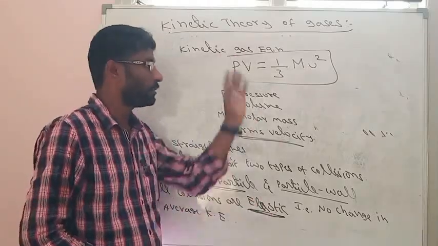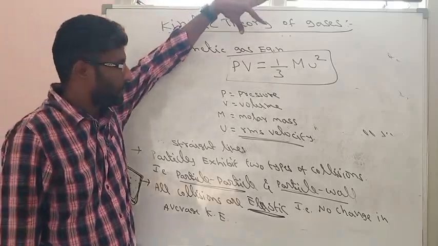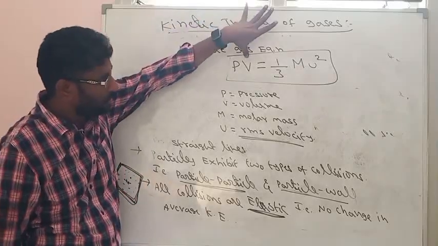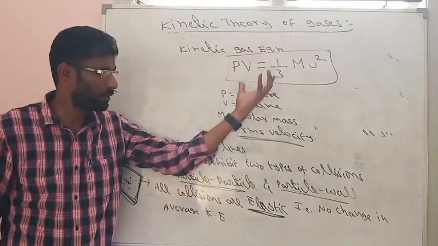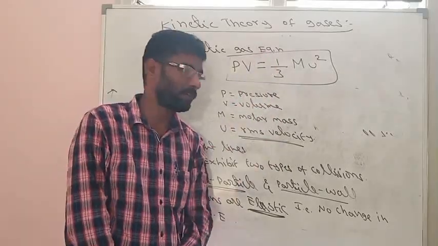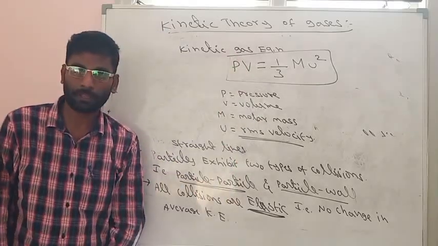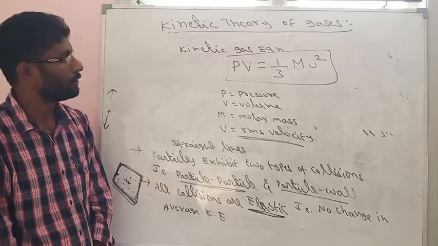These assumptions form the theory called kinetic theory. Based on this kinetic theory, the kinetic gas equation is proposed: PV equals 1/3 mu squared. There is a derivation for this equation, but we don't need the derivation, so you can directly remember this equation, PV equals 1/3 mu squared. So this is the kinetic theory of gases.